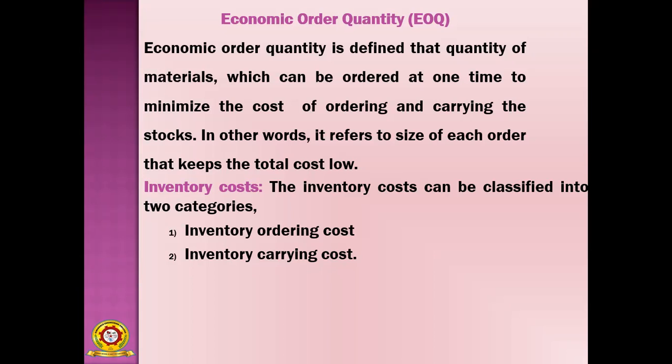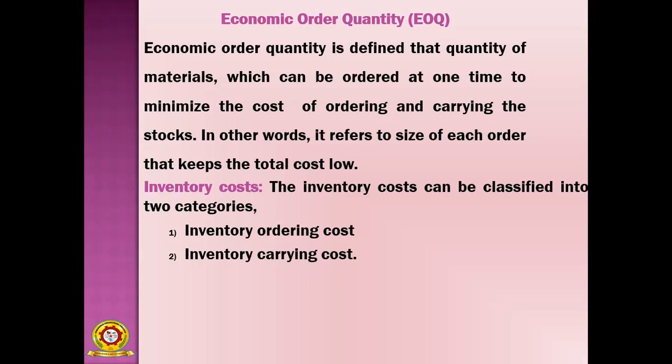So every time you put the order, there is some cost. Before, we were giving manual orders. At that time there was an ordering cost, but in the present scenario it is negligible. The carrying cost is common.